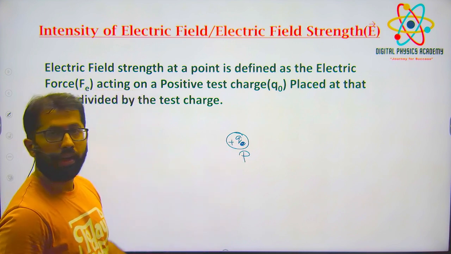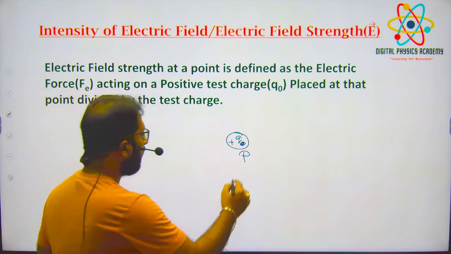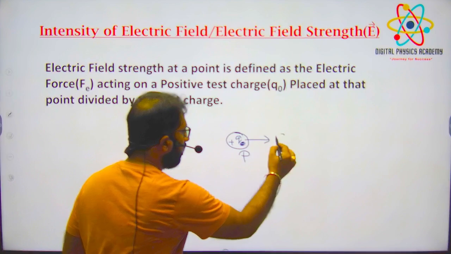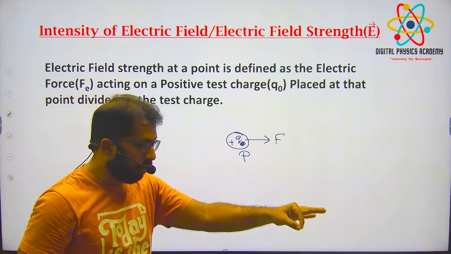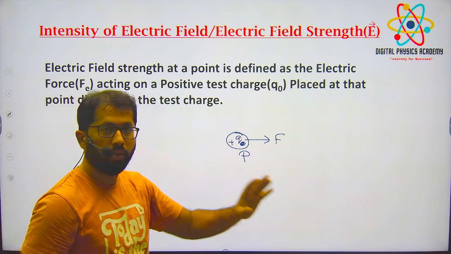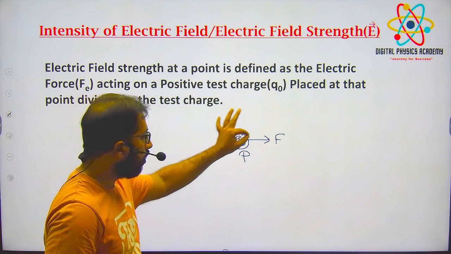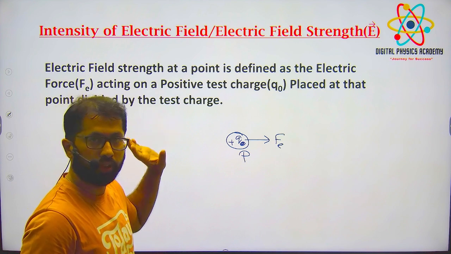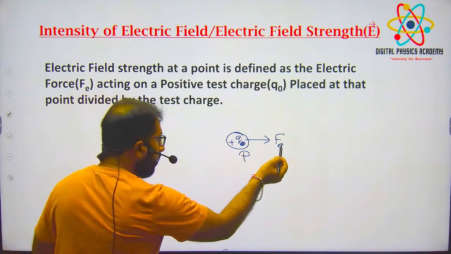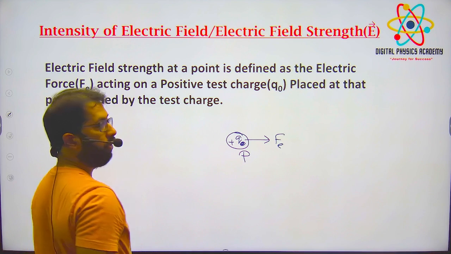Now there is a force acting on this test charge, because some source charge is there. First find the electric force acting on this charge because of the source charge, and divide this force by the charge, and we'll get the electric field.